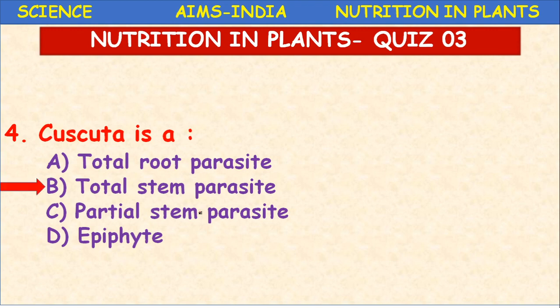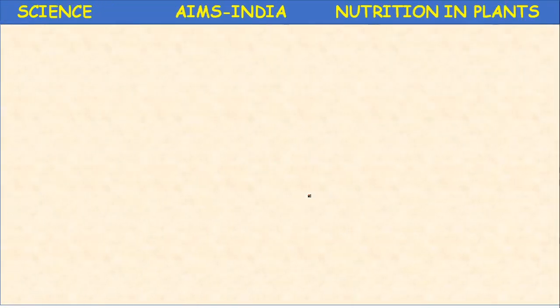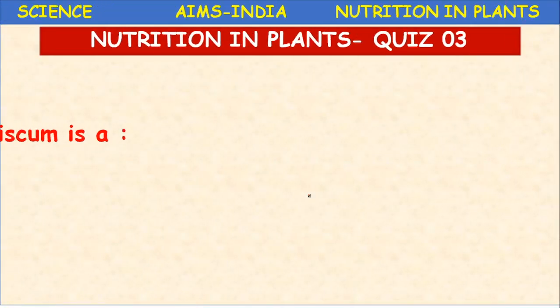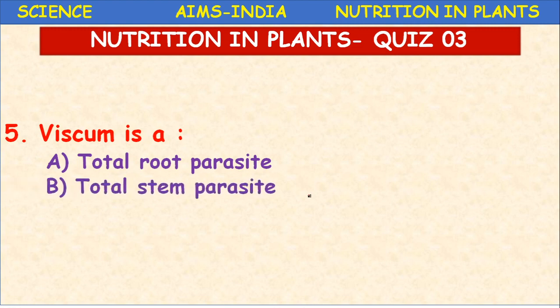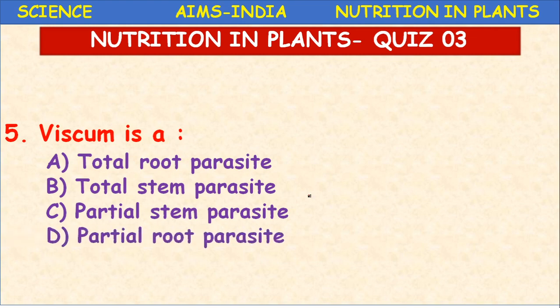Yes, it is a total stem parasite. Cuscuta is a total stem parasite. The answer is B. Next, Viscum. Viscum has the same options: total root parasite, total stem parasite, partial stem parasite, partial root parasite.